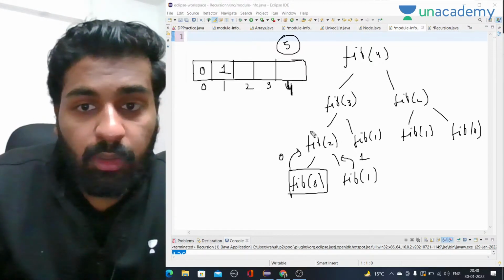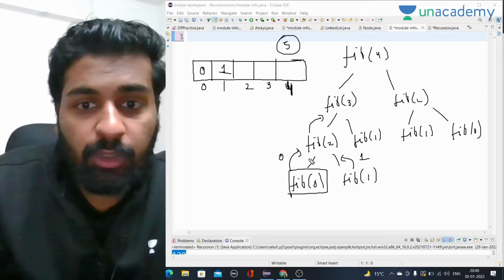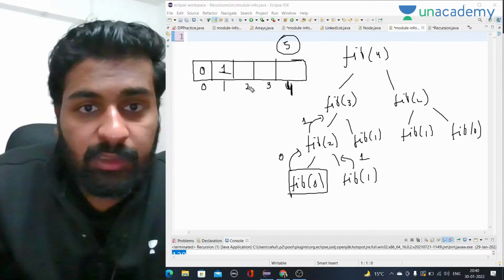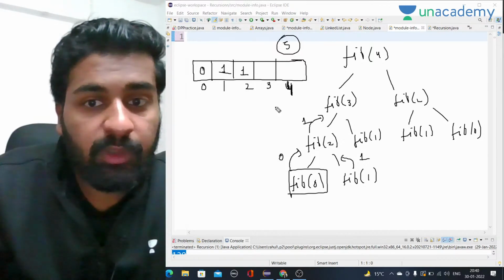Right. Now, what will fib of 2 do? Fib of 2 will give the sum of 1 and 0, that will be 1. So on the second index, I will put 1 there.